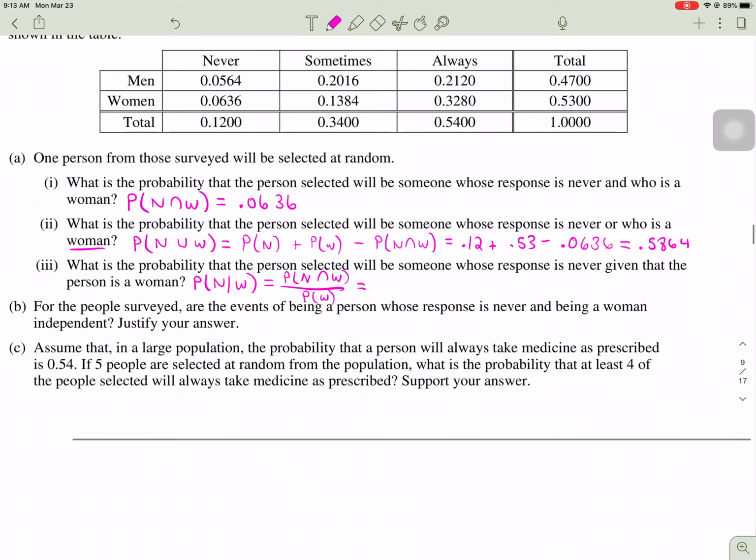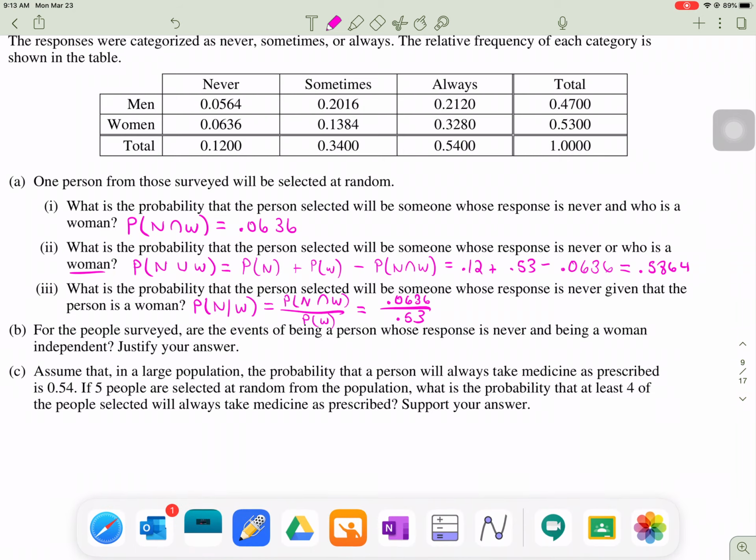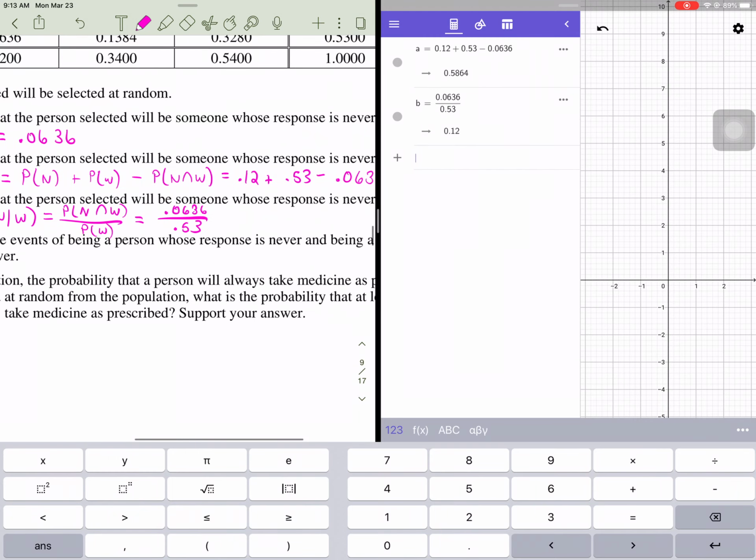Well, what do we got there? Let's see. Never and woman, 0.0636. Probability woman, 0.53. So if we're only looking at the women, what percentage of those women never take their medicine? That's the question. So it's 0.0636 divided by 0.53, 12%. So 12% of those 53% never take their medicine.